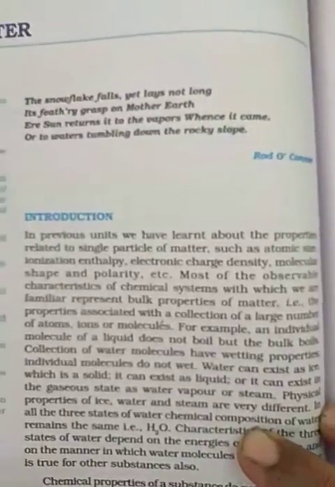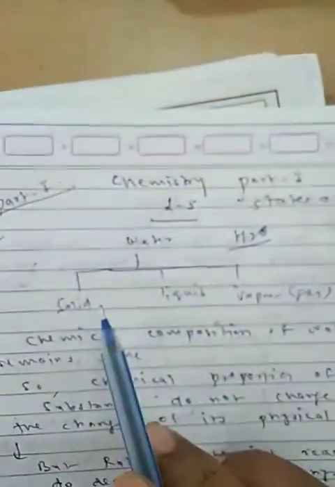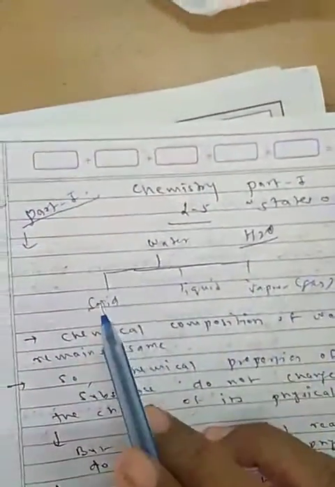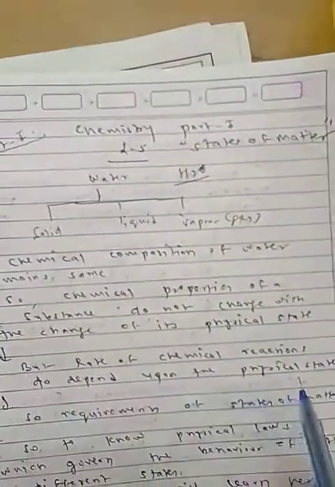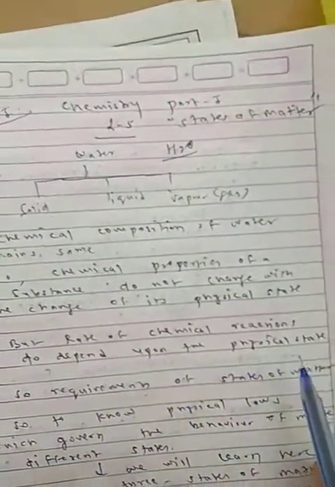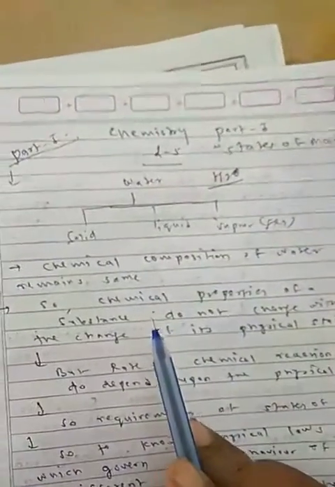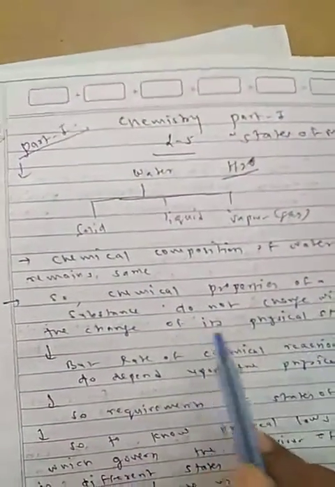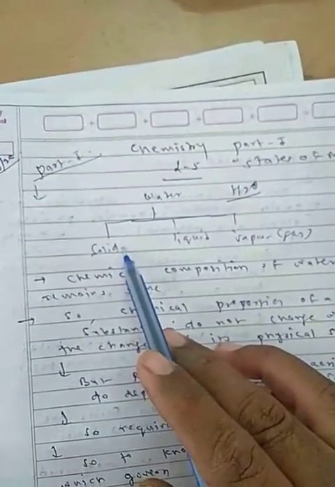Water can exist in solid, liquid and vapor: in solid, ice; in liquid, water; in vapor, gas. So the chemical composition of water remains the same. We can say H2O, whether it is in ice form, liquid form or gaseous vapor form. Chemical properties of a substance do not change with the change of its physical state, but the rate of chemical reactions does depend upon the physical states. Again I am repeating, chemical properties of a substance do not change with the change of its physical state.